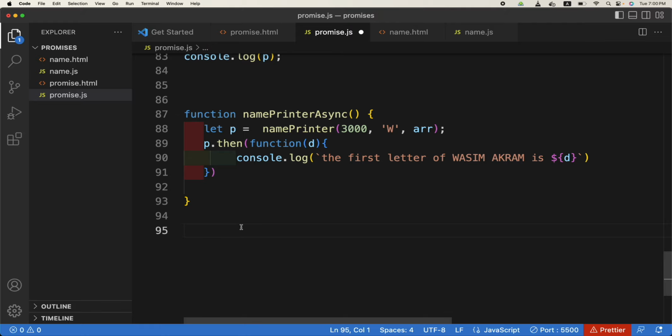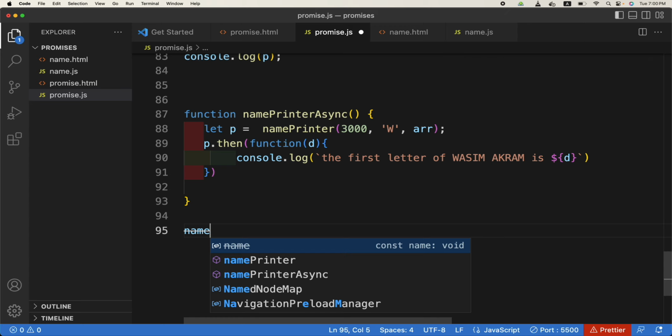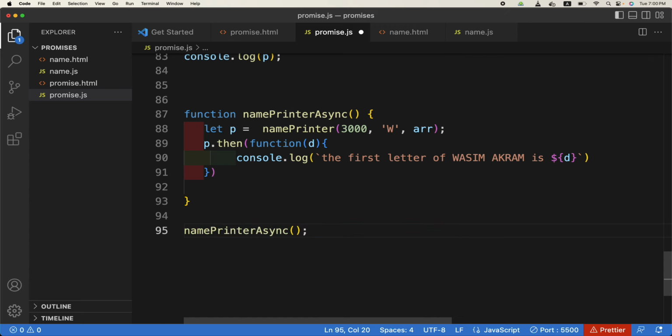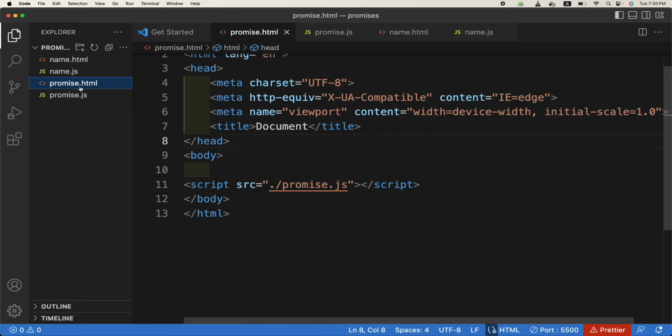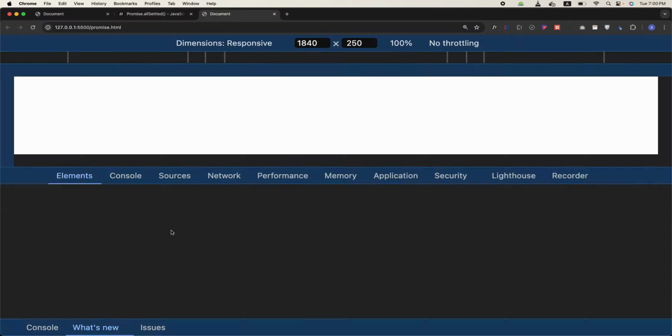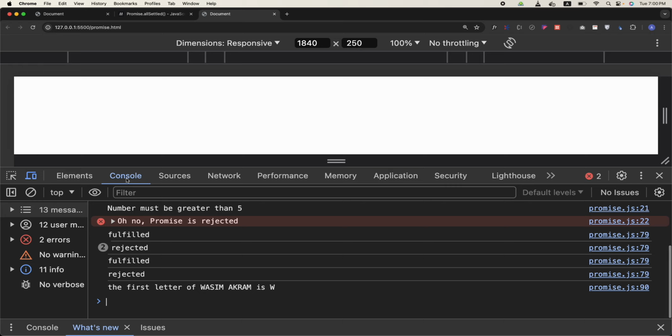So let us call that function first, like this, and let us see if we are able to print W. On line 90 we have printed W. Okay,